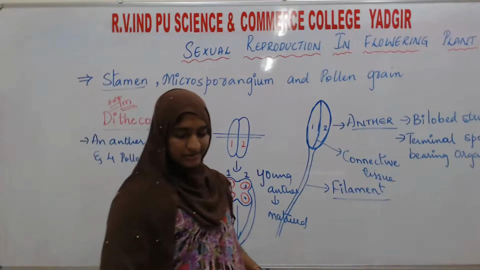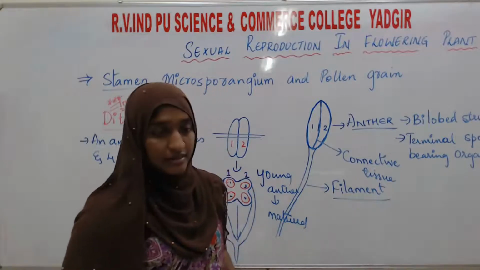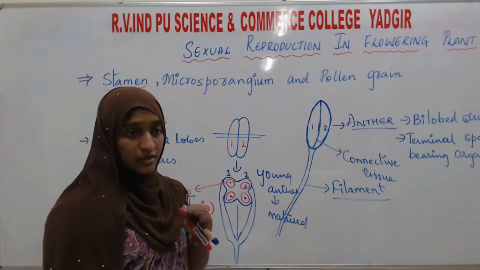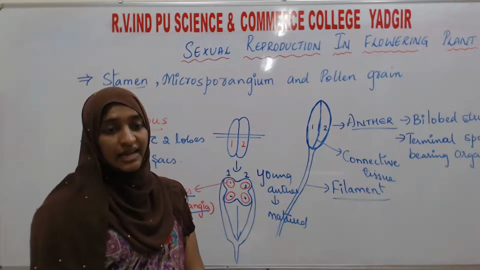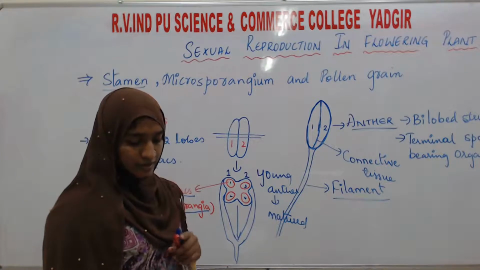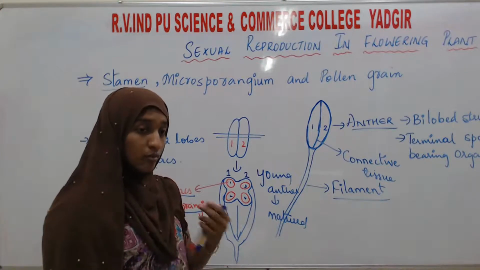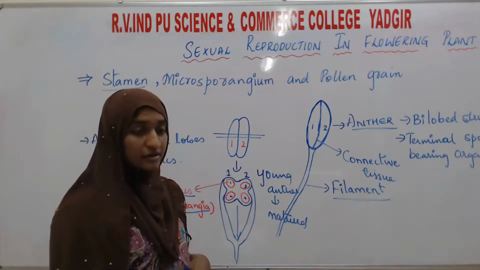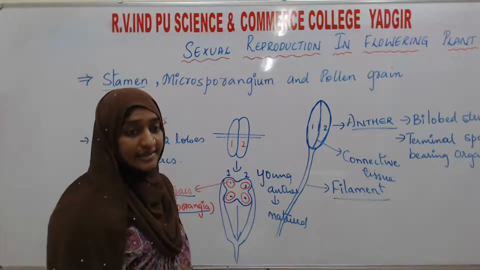In some plants such as China rose, the anther has only a single lobe. Some examples I am telling for these anther lobes. In China rose, only 1 lobe will be there and 2 microsporangia. Such an anther is known as the monothecous anther.